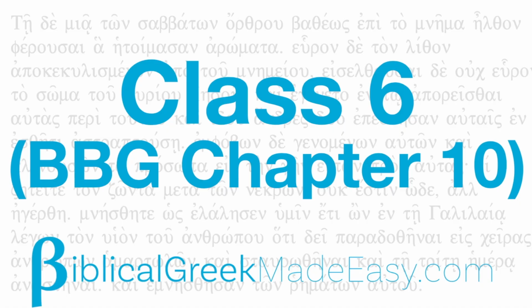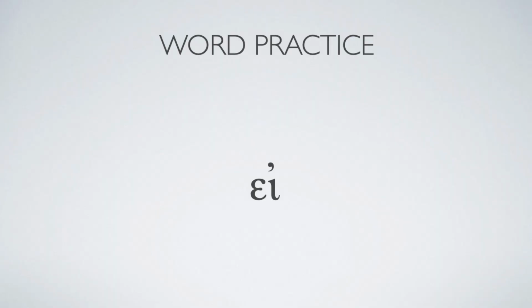All right, everybody, let's do some vocabulary. We are on class 6, which is chapter 10 of Basics of Biblical Greek, going through the different vocabulary options. And this is our third declension noun chapter, so we're going to see some third declension nouns pop up, which I'll comment on when they do. Let's get going. Ἀ, if.